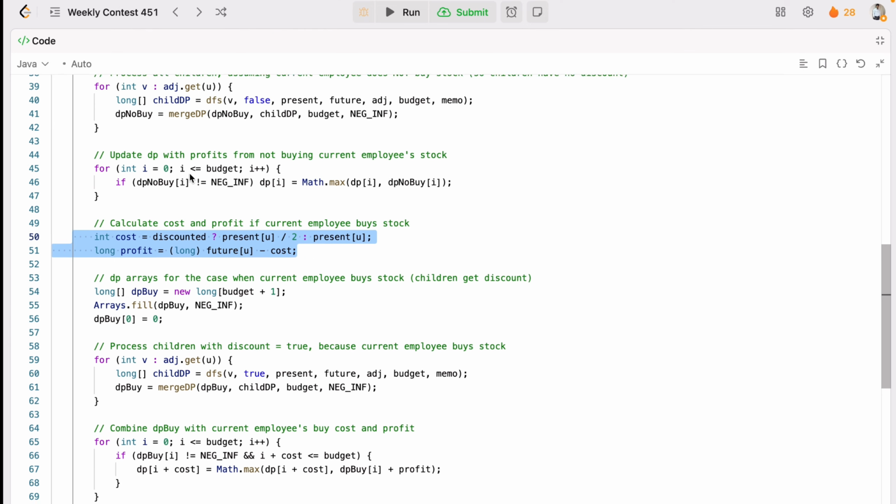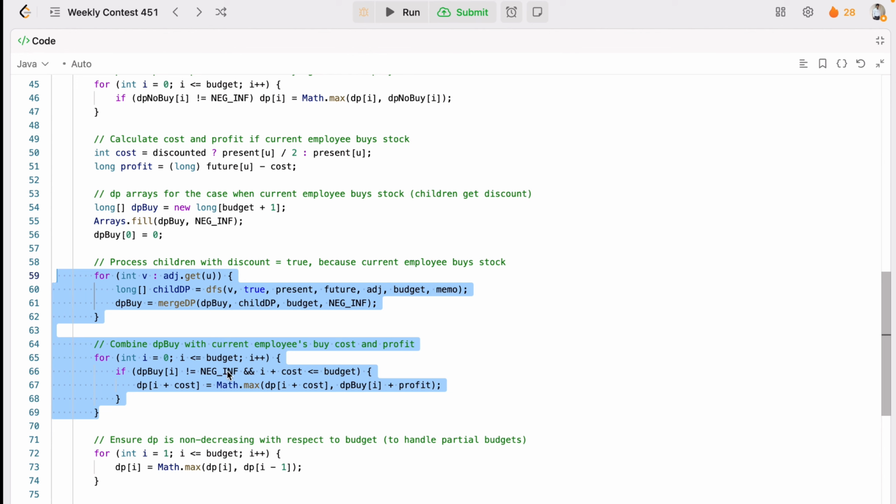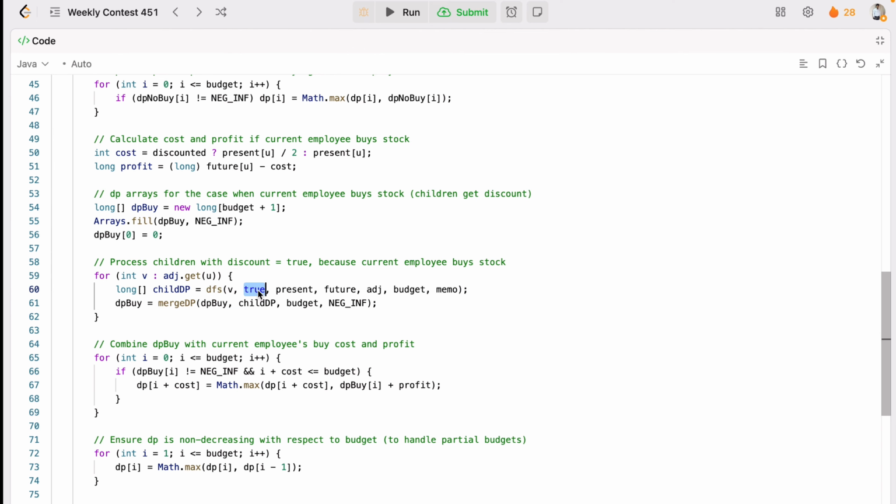Similarly we have seen both cases, when we are not buying and when we are buying. So this time we are processing the children with the discount when the parent has bought, and we have seen the dp buy, right. Means what we are trying to do here is compute the dp for children when the current implied buys the stock, so the children get the discount. Similarly the merging is as before, but now the discount flag is true, only difference is this, right. Why? Because if the current implied buys the stock, children get discount prices.